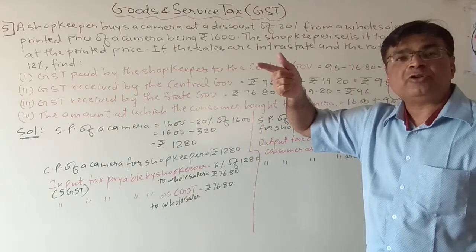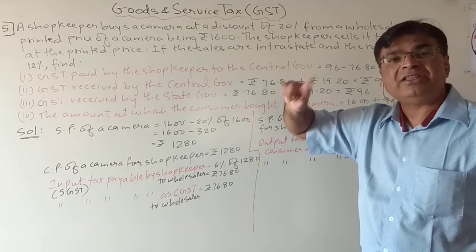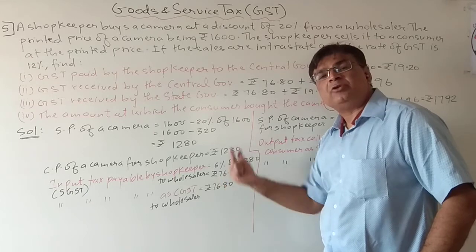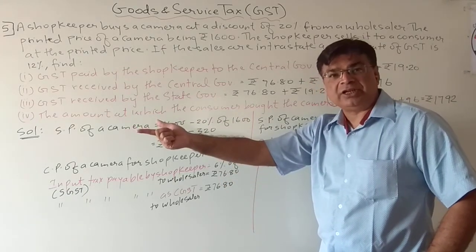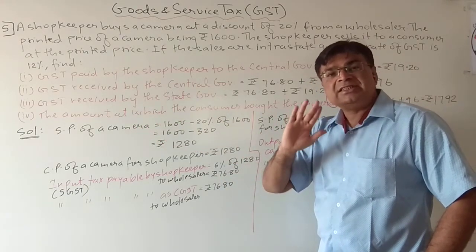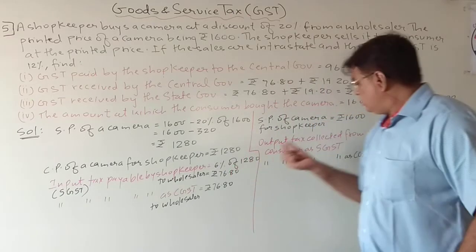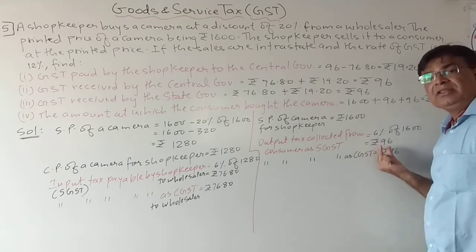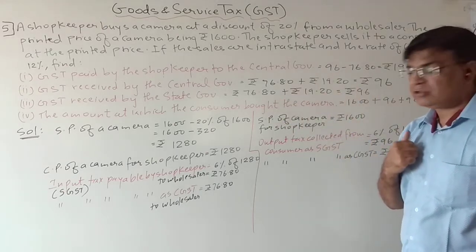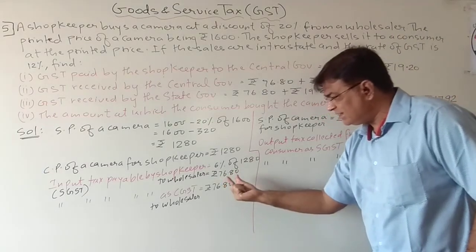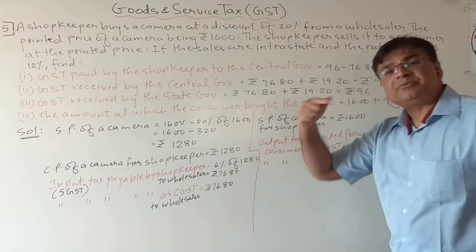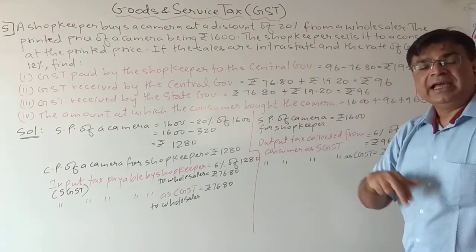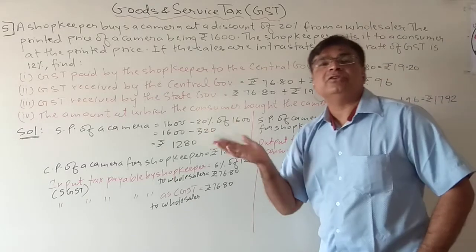So they are only talking about how much GST is paid by the shopkeeper. Actually, see, this GST he is paying to whom? To the wholesaler as an input tax. But finally, what is the GST paid by the shopkeeper? He is receiving 96 rupees, but from 96 rupees he is not paying the whole 96 rupees to the government, because from 96 rupees first he takes the amount which he has paid to the wholesaler. So first he takes this much money in his pocket, and the remaining amount will be payable to the government.